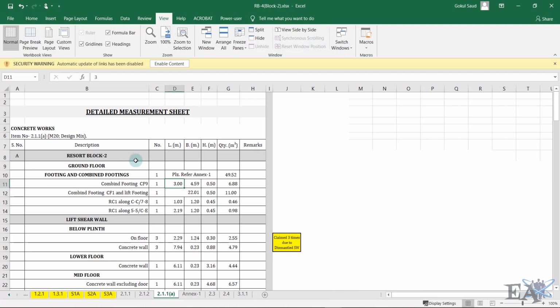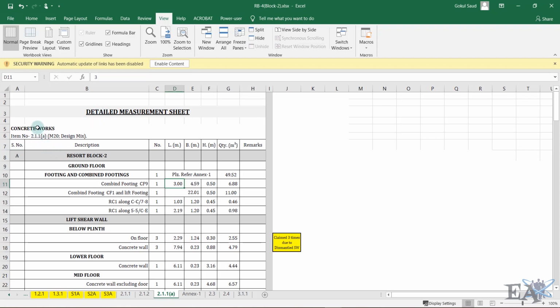So this is a running bill, typically made in Excel, and here it says the detailed measurement sheet. I don't have a hard copy of the running bill, otherwise I would have shown you. Later, when I get access to the hard copy, I'll definitely show you how the compiled big running bill looks like. This is just an extraction from the running bill.